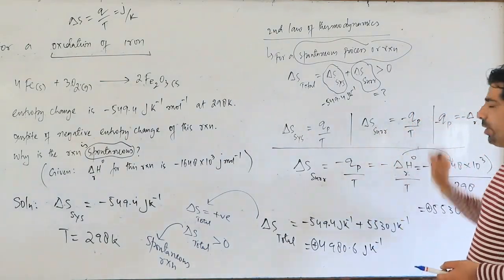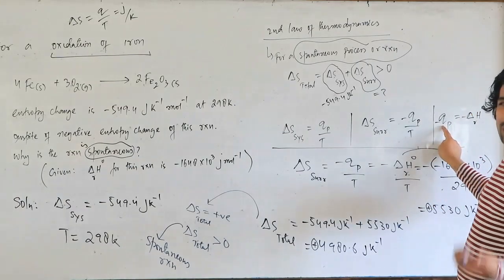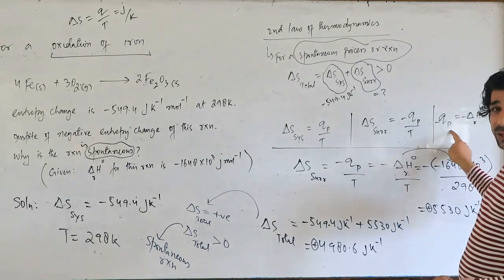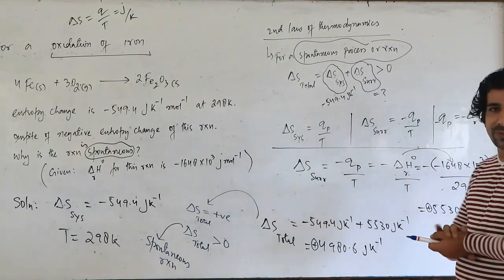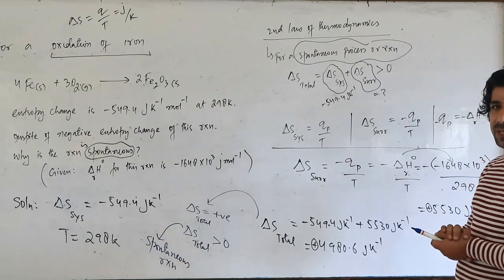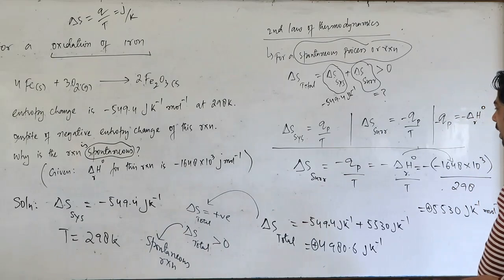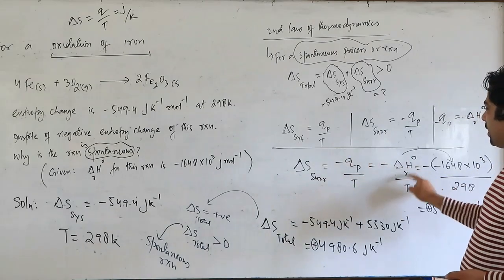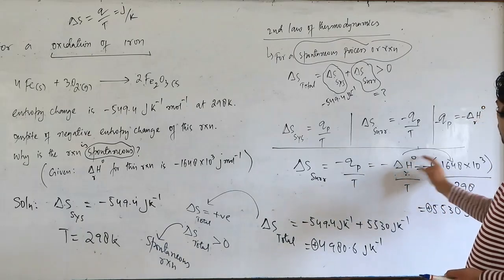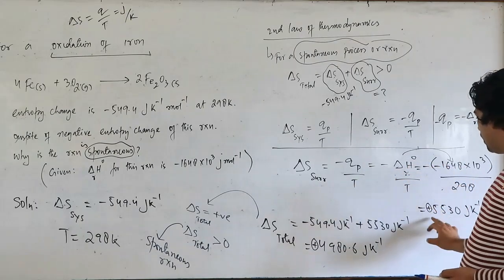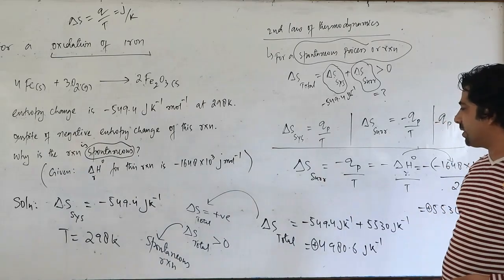We have already done it previously that heat lost at constant pressure is equal to minus delta H R naught, so it's related to the enthalpy change of the reaction. So finally delta S surroundings is equal to minus QP upon T, and this term can be replaced by delta H R naught. Minus is already there and the value of delta H R naught is also minus, so minus minus is plus. So finally you get 5530 joule per Kelvin per mole as delta S surroundings.